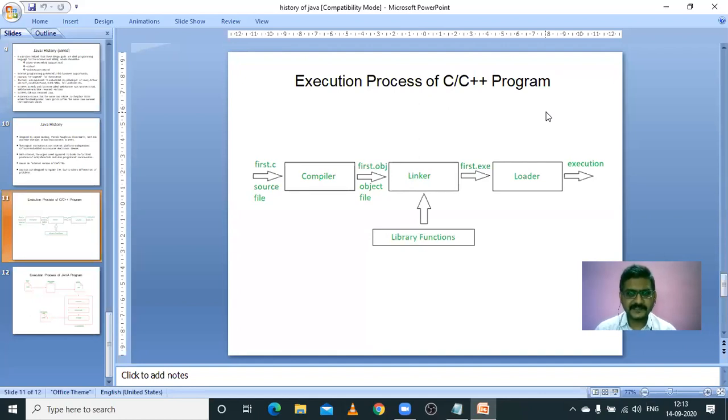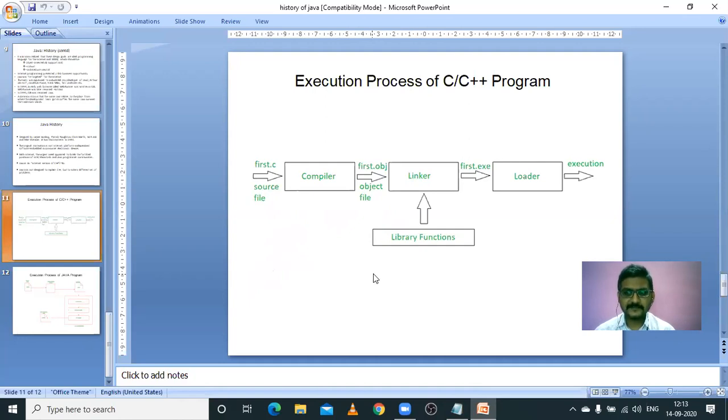So these are the various stages. First the source program is written and compiled by the C compiler, and after that it generates first.obj. The file name is first.c as the source program, and first.obj as the object file. After that, the object file is linked with library functions, that is header files.